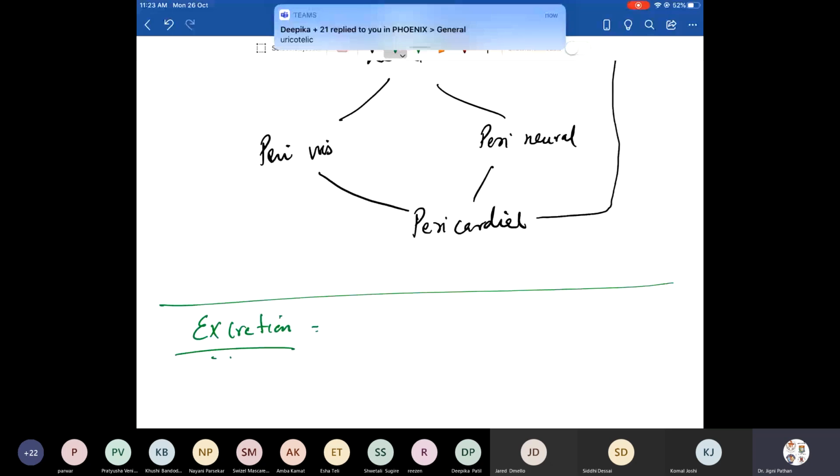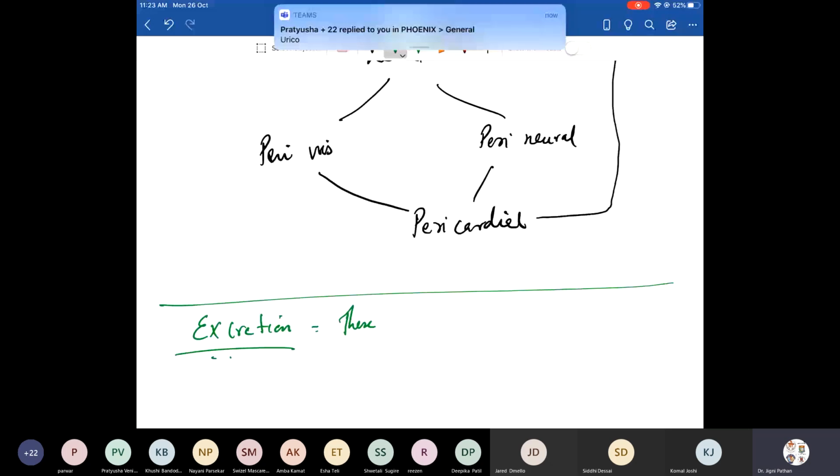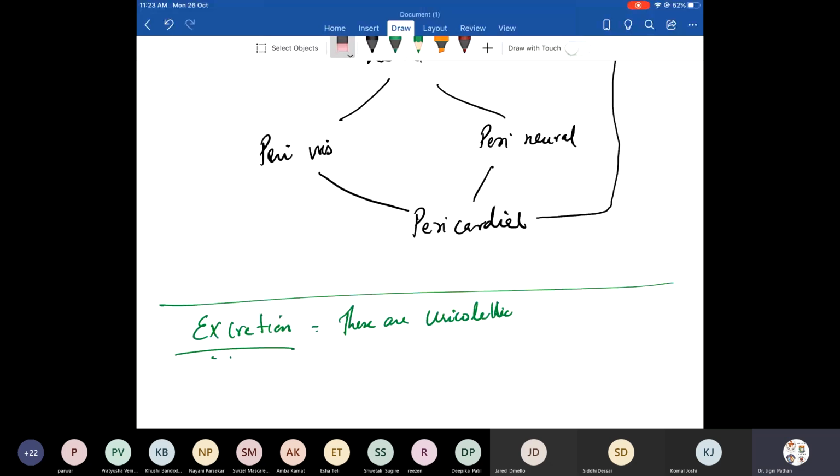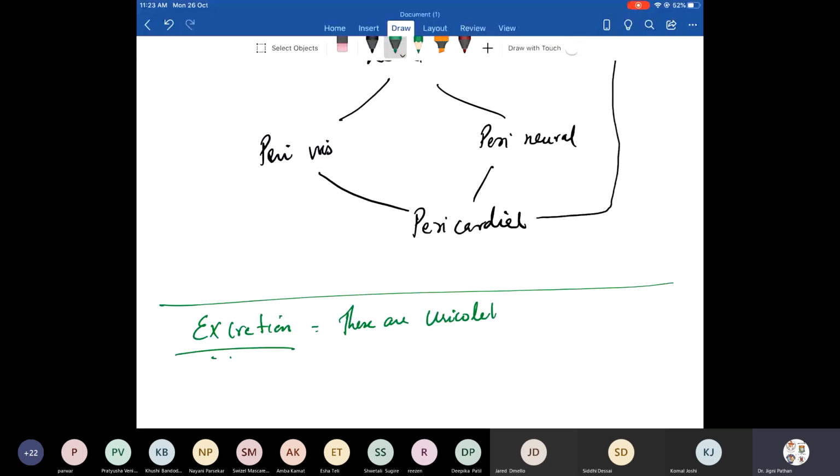Very good. They excrete in the form of uric acid. A very important question. These are uricotelic. Means they excrete what? They excrete the waste in the form of uric acid.